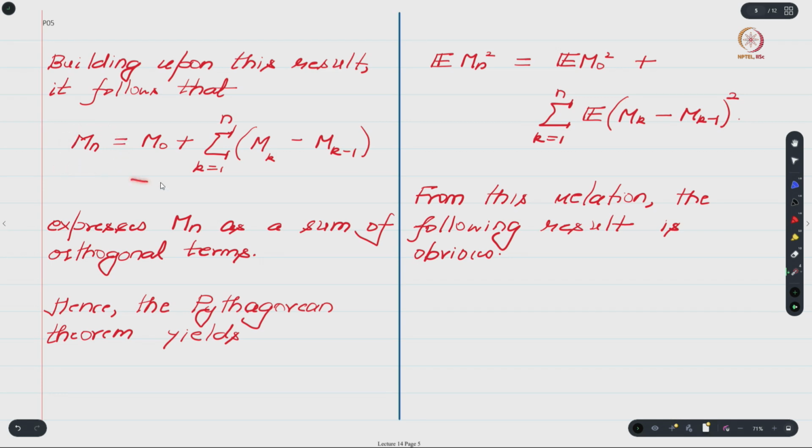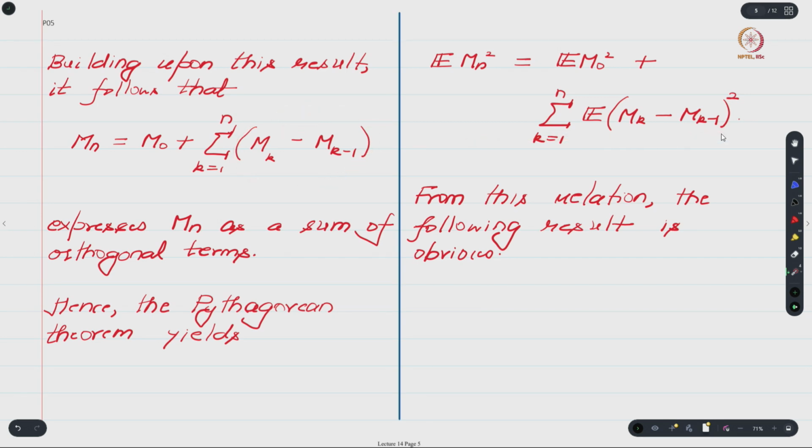So by building upon this proof technique and result, okay, it is easy to see that if we express Mn in this fashion, so of course notice that this is just a telescopic sum, right. So Mn indeed satisfies a relation like this, but because of this property that we have proved previously, okay, this expression can be viewed as a sum of orthogonal terms, which means that if you look at any of the cross terms over here and take their expectation, the result would be 0, right. And because this result is 0, if you take the square of the left hand side and take its expectation, right, you will only end up with the expectation of the squares of the individual terms.